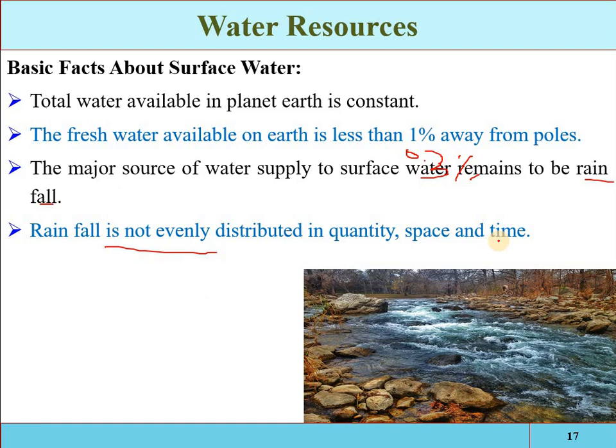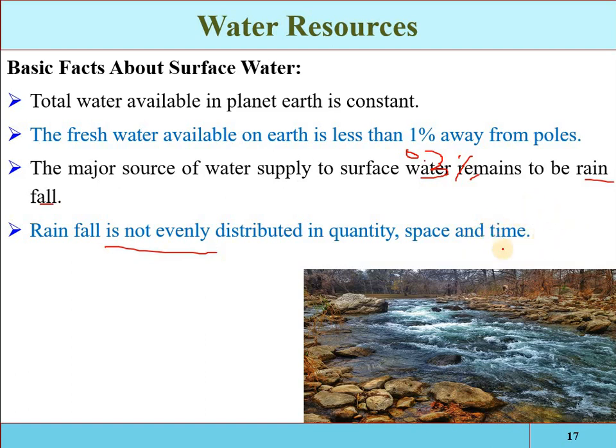For example, suppose in 1 year 100% of rainfall is occurring, approximately 70% of the rainfall occurs in June, July and August, and the remaining 30% occurs in the rest of the months.